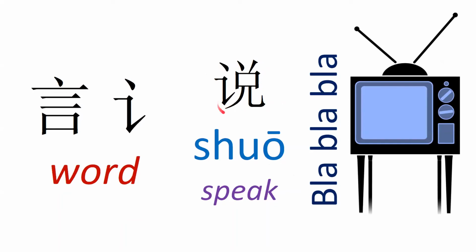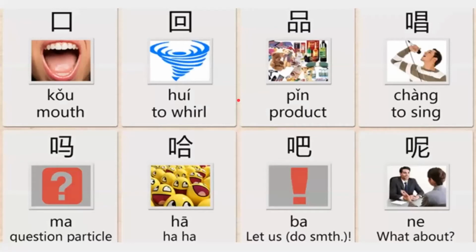And here, earth would be sun, or also legs, okay? This is the one I always told you about, the little legs, because they look like little legs. And, of course, the one for mouth, okay? So, here you can see some examples of this mouth radical, okay, in different characters.